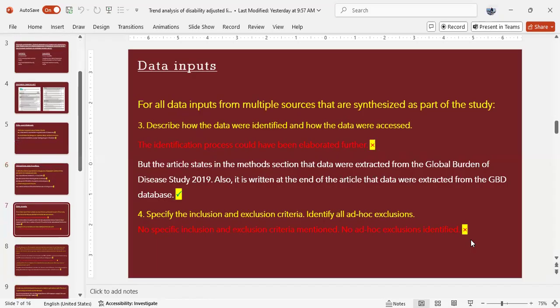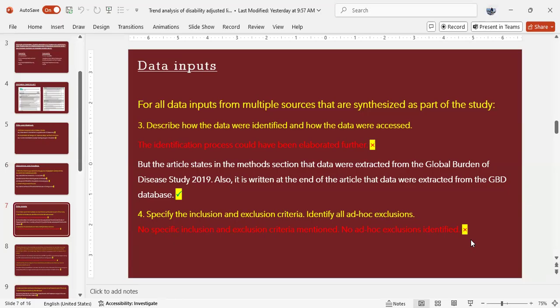For all data inputs from multiple sources that are synthesized as part of the study, describe how the data were identified and how the data were accessed. The identification process could have been elaborated further, but the article states in the methods section that data were extracted from the Global Burden of Disease Study 2019.